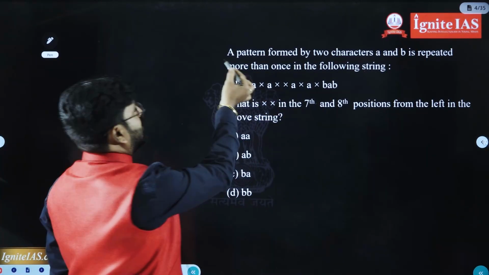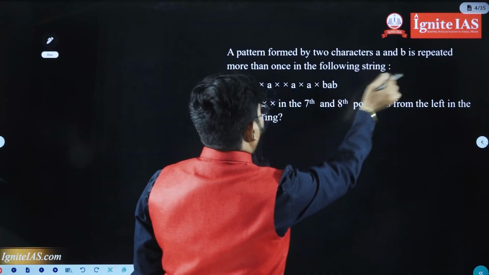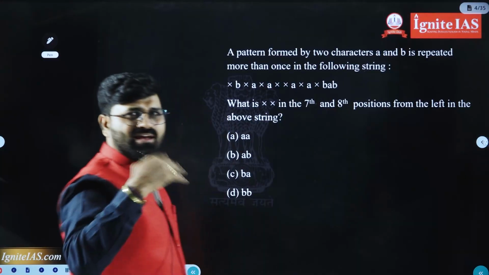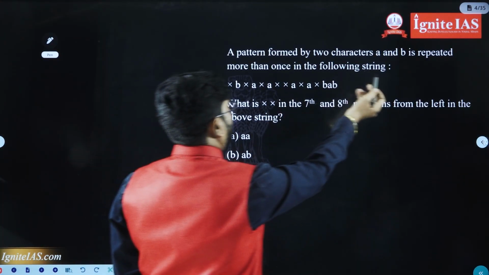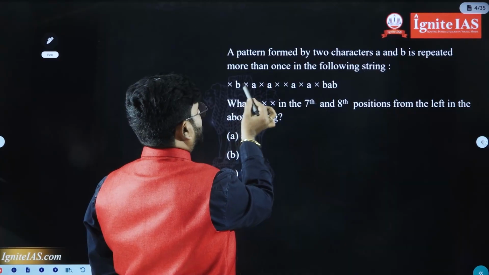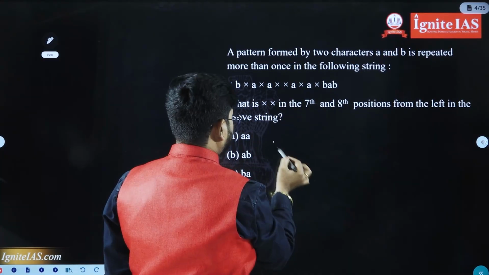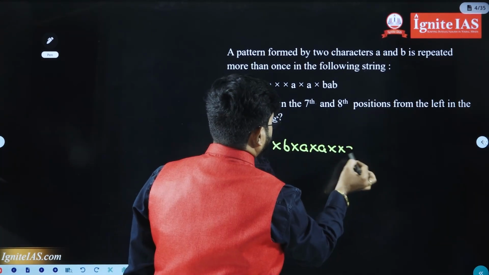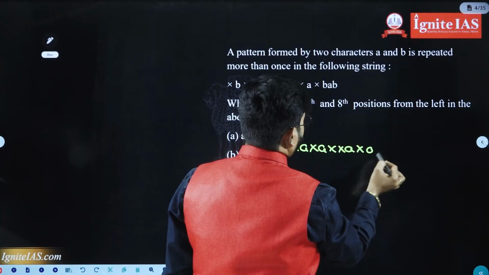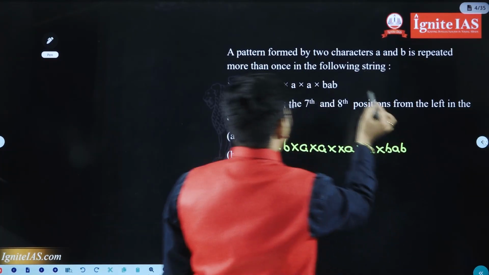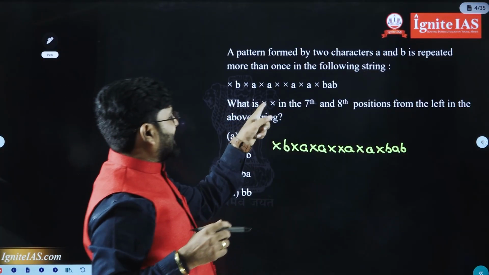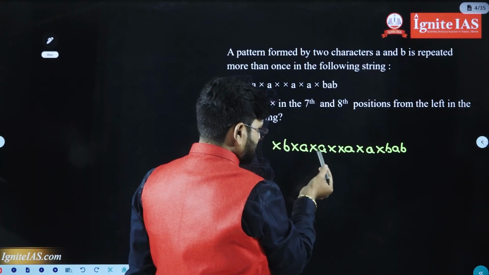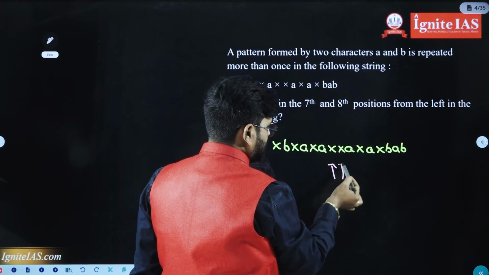See once. A pattern formed by the two characters A and B, only A and B letters, is repeated more than once. A and B both are repeated more than once in the following string: X, B, X, A, X, A, X, X, A, X, A, X, B, A, B. What is XX in the 7th and 8th position from the left? 1, 2, 3, 4, 5, 6, 7th and 8th position means these two letters.